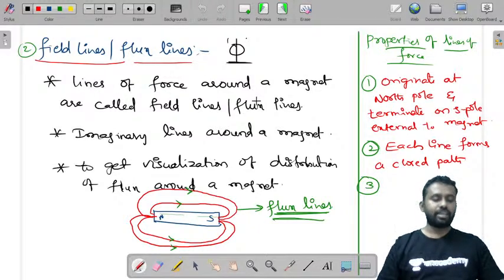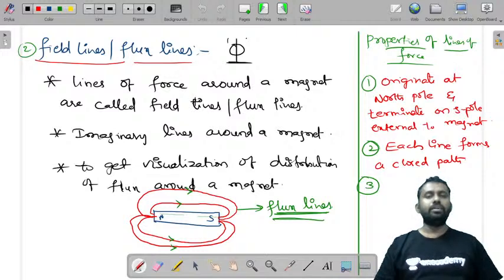The lines of force around a magnet are called flux lines or field lines, and these are all imaginary lines around a magnet. And why are these considered? These are considered to get a visualization of the distribution of the flux around a magnet.